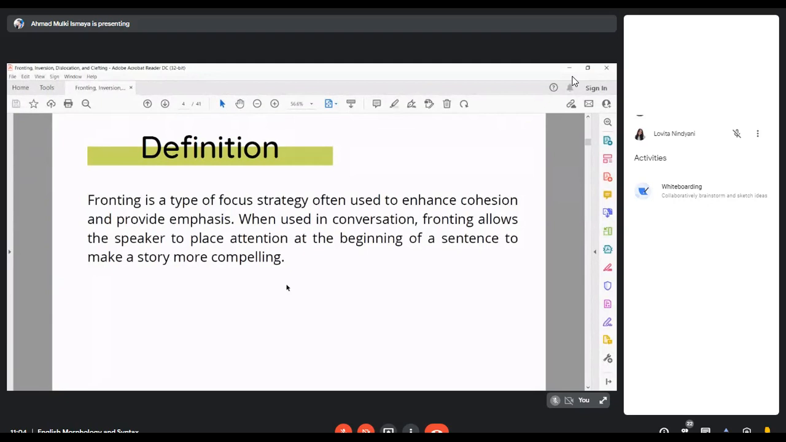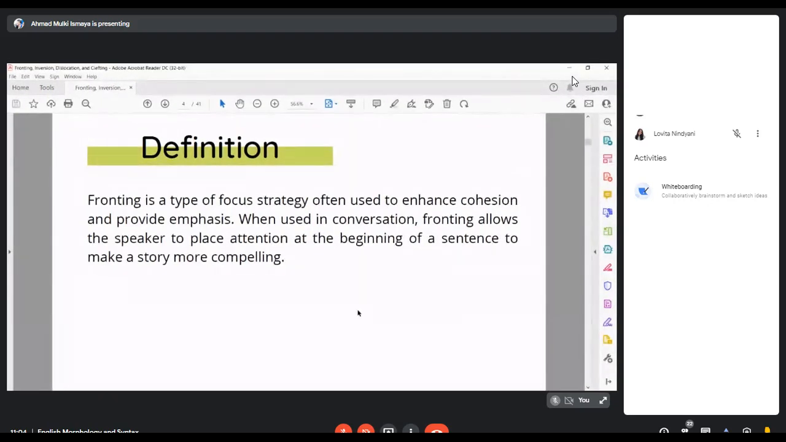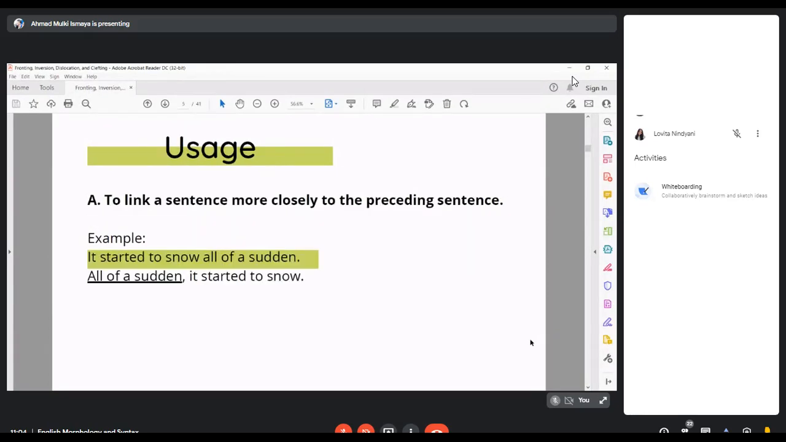So fronting is a type of focus strategy often used to enhance cohesion and provide emphasis. When used in conversation, fronting allows the speaker to place attention at the beginning of a sentence to make a story more compelling. So next, where can we use fronting? First is to link a sentence more closely to the preceding sentence. For example, it started to snow all of a sudden, and it becomes all of a sudden it started to snow.